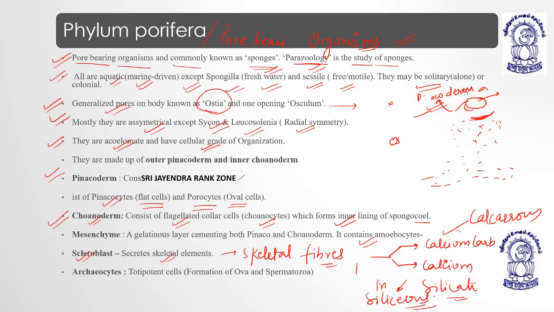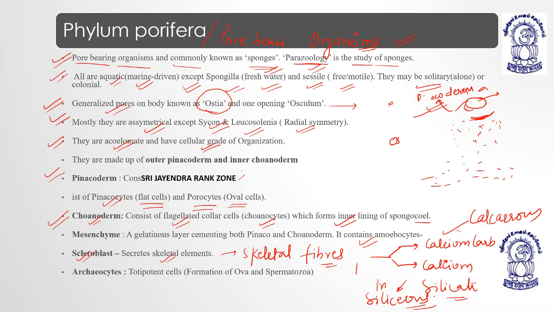right? So we have the pinacoderm, which is the outer layer, and coinoderm, which is the inner layer. Both layers have a cementing material which is a non-cellular layer. It is a jelly-like layer known as what? Mesenchyme or mesohyl layer. The mesenchyme basically contains amoebocytes, and amoebocytes are further classified or modified into different categories of cells. One of them are scleroblasts and archaeocytes.